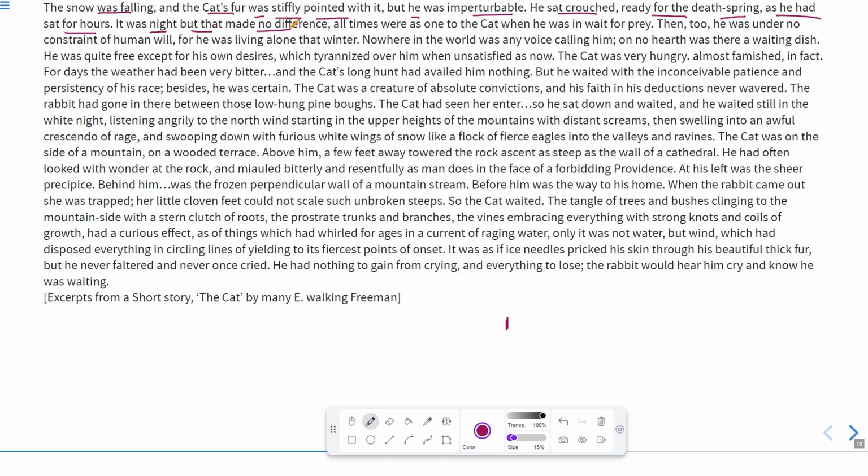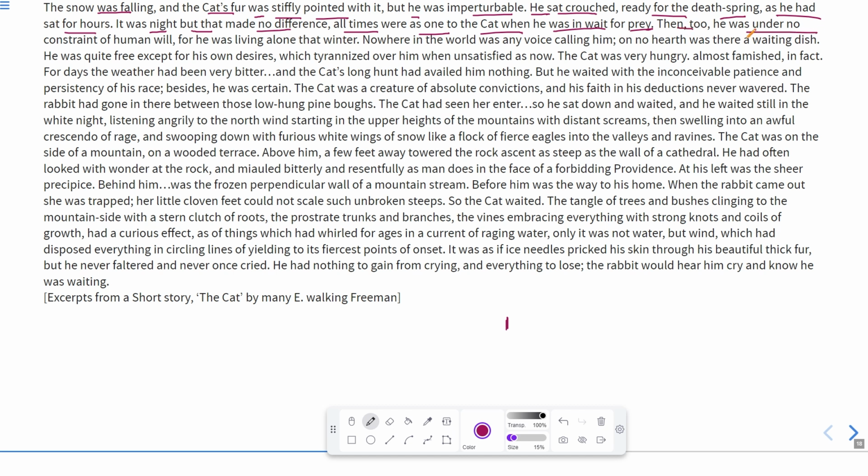But that made no difference, because all times were as one to the cat when he was waiting for prey. It means the cat, sorry, he was waiting. I think it is he, the cat. We are talking about the male cat, therefore 'he' has been used for this particular cat. When he was in wait for prey, it means the cat is just sitting over there waiting for the prey. Prey means someone whom he can eat.